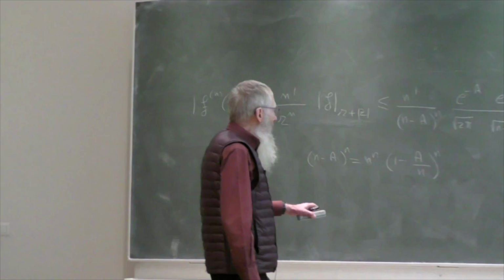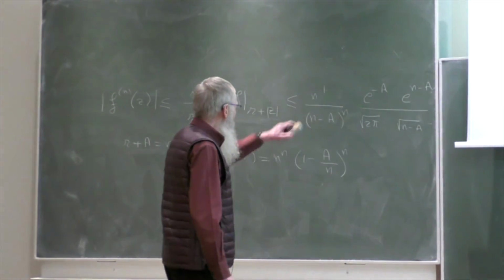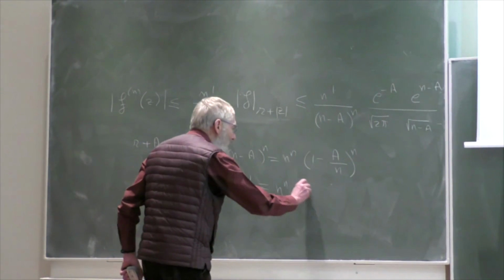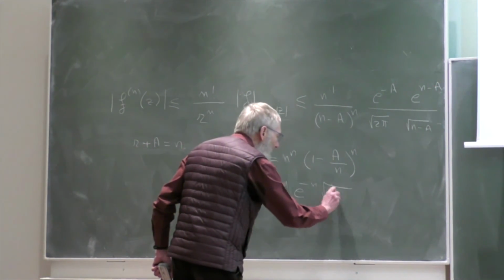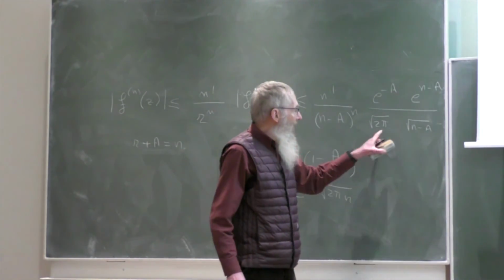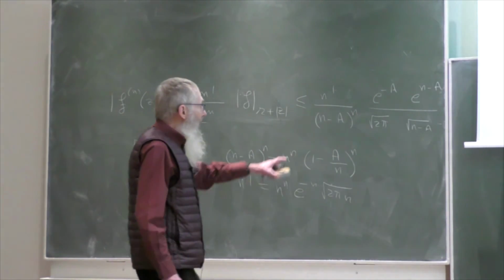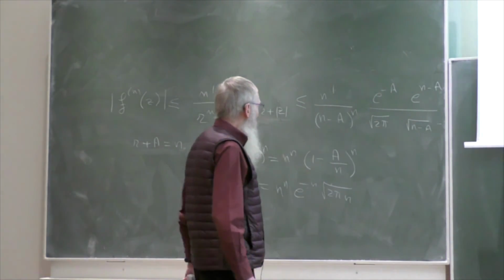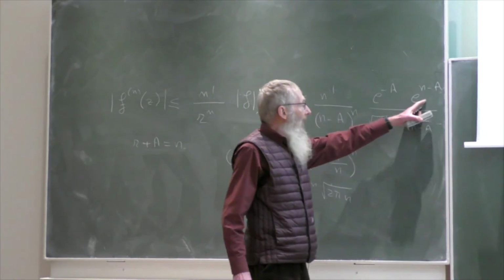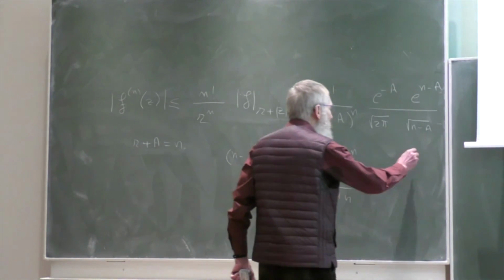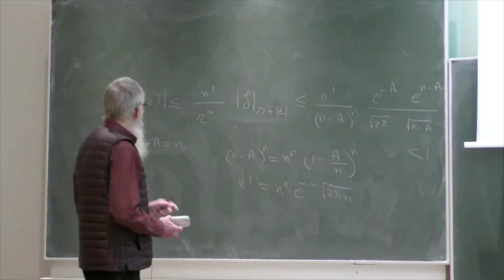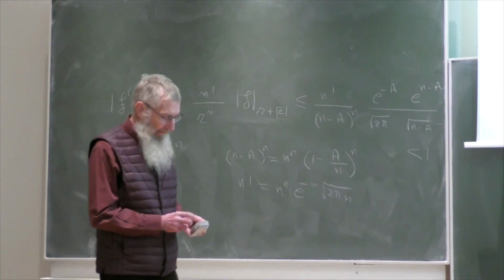And now we have the n factorial, which is n to the n, exponential of minus n, square root of 2 pi n. And so the square root of 2 pi n just matches with this one, and the n to the n comes from here. And so at the end, we have the exponential of n, and because the exponential of a cancelled here, we see that this will be less than 1 as soon as n is sufficiently large. Okay, so this is the sketch of the proof.